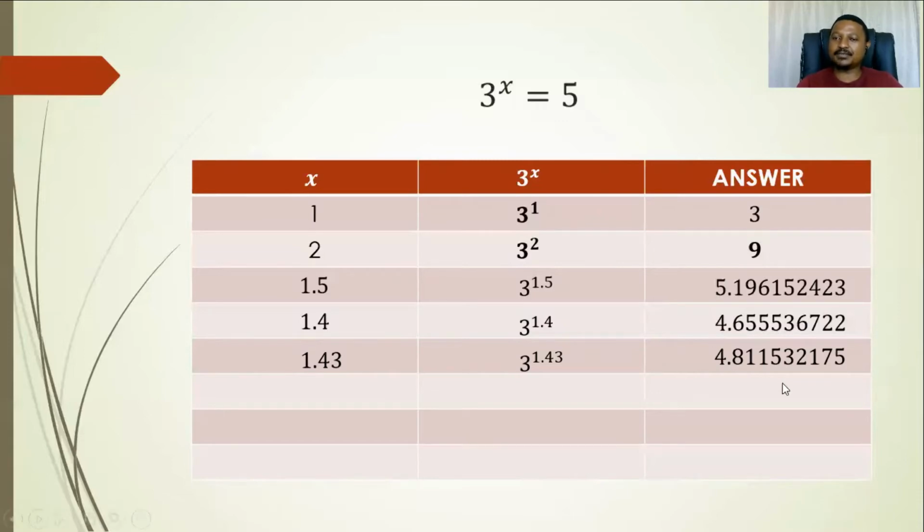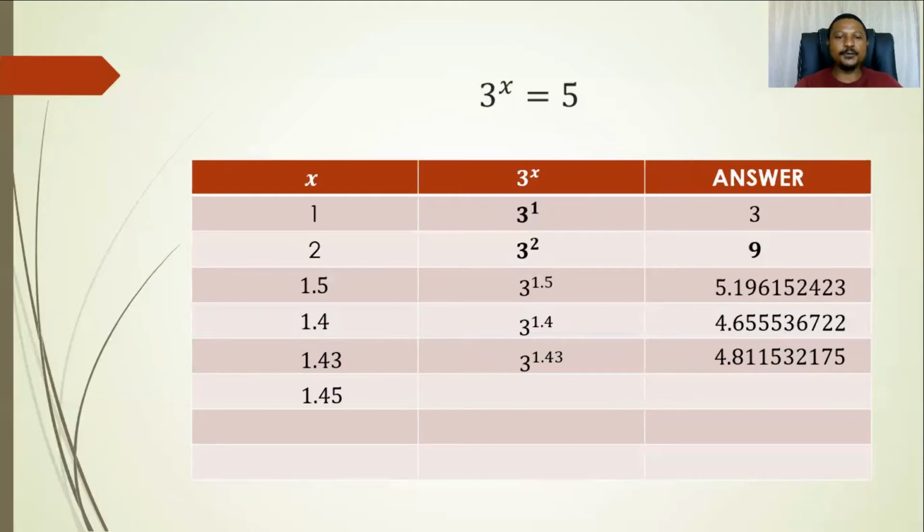4,811532,175. But if we just fix our attention on the first digit, then we can see it is getting better. We're getting a number that is very close to 5. But as a mathematician, if you don't get the exact answer, you would want to get something that is very, very close to what you are looking for.